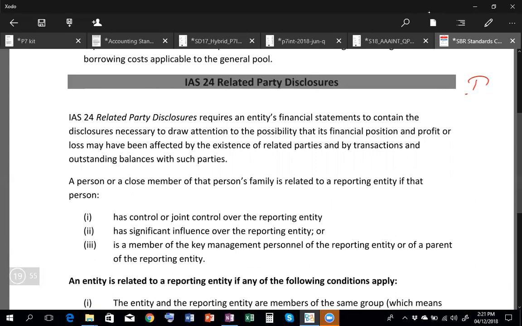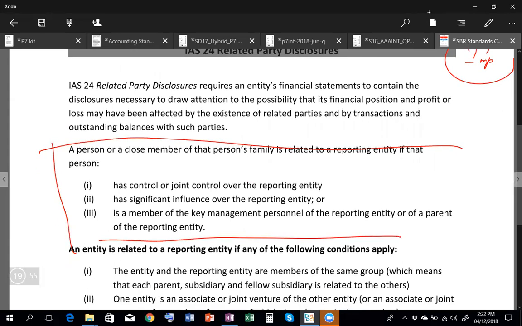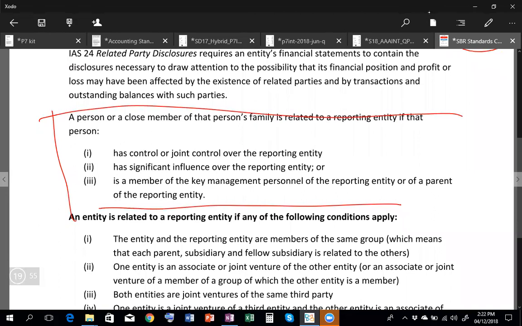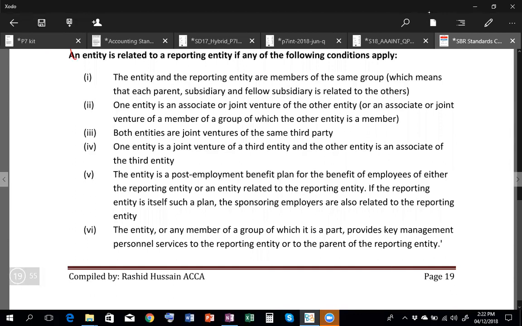Okay, then you have IAS 24, Related Party Disclosures, another important standard, and again this is important for this attempt. All you need to know is, first of all, what are the related parties. A person or a close member of the person's family is related to a reporting entity if that person has control or joint control, has significant influence, or is a member of the key management. For example, if it is a group company, like subsidiary, fellow subsidiary, sub-subsidiary, joint venture, associate, significant influence, or the key member that is part of the management, director, employee, officer, then that is known as the related party.